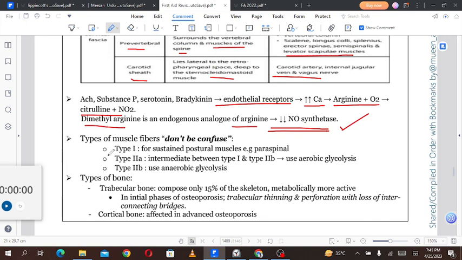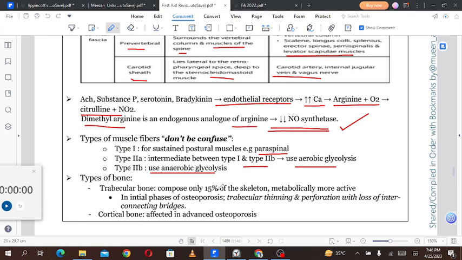Type of muscle fibers, don't be confused. Type 1 is for sustained postural muscle, for example the paraspinal muscles. Type 2A is intermediate between type 1 and type 2B, and uses aerobic glycolysis, and type 2B uses anaerobic glycolysis.